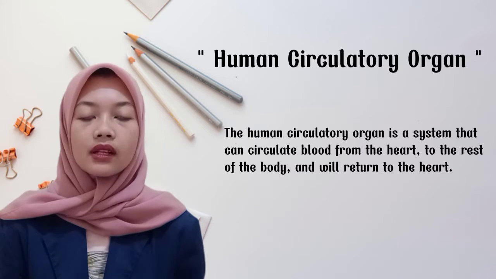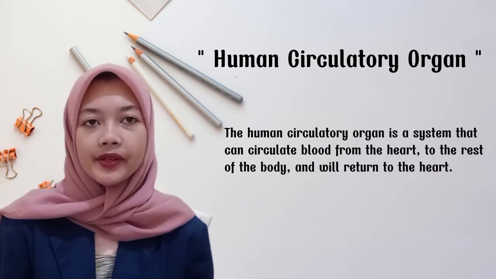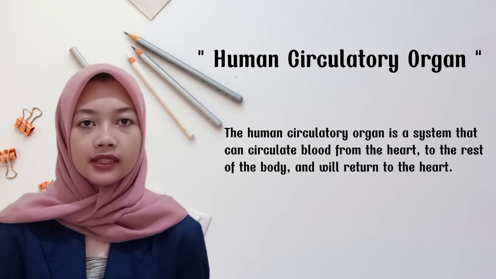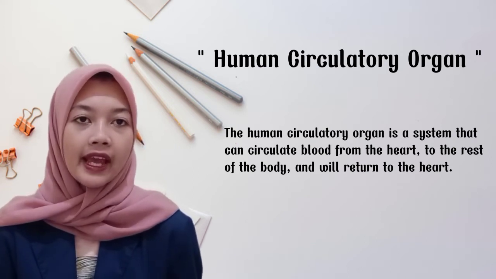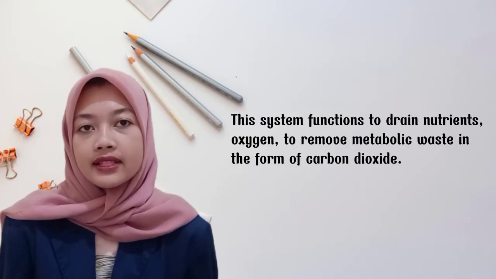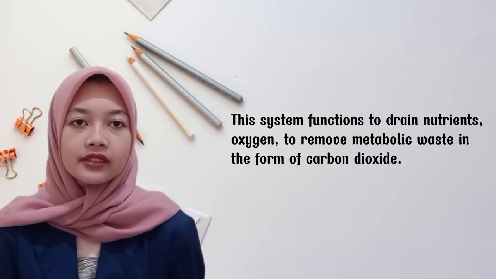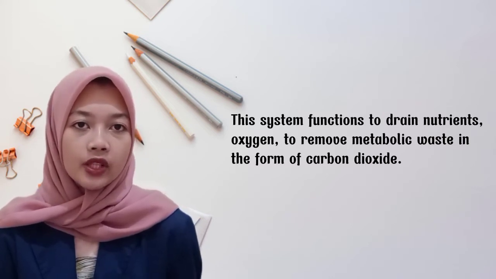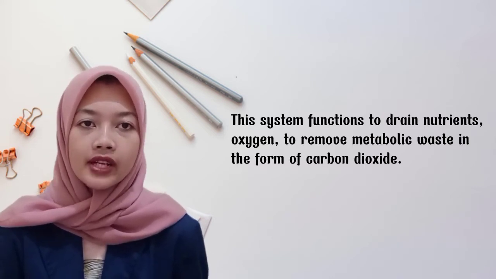20144460062. The human circulatory organ is a system that can circulate blood from the heart to the rest of the body and will return to the heart. This system functions to drain nutrients, oxygen, and to remove metabolic waste in the form of carbon dioxide.